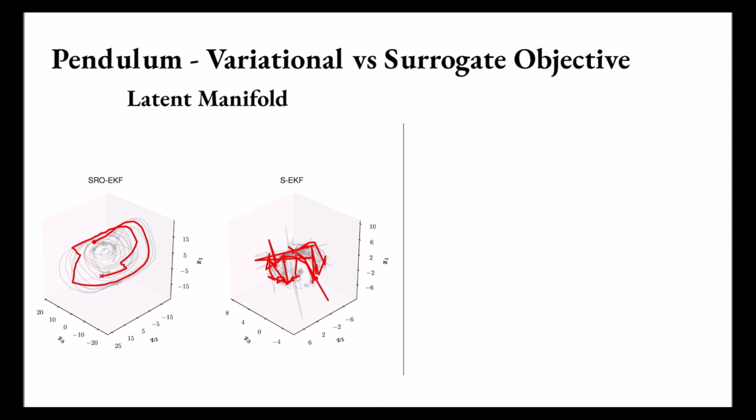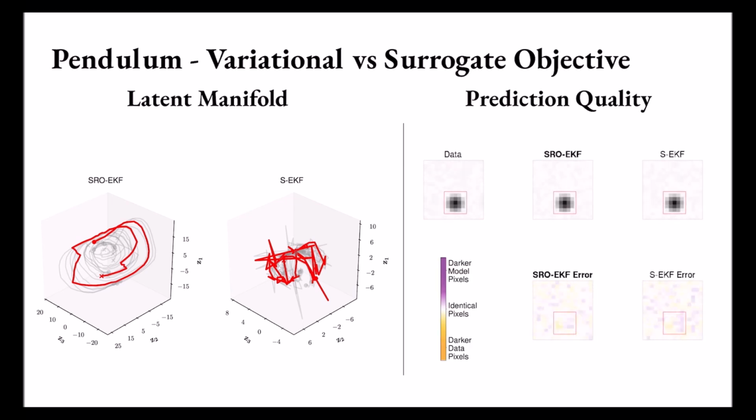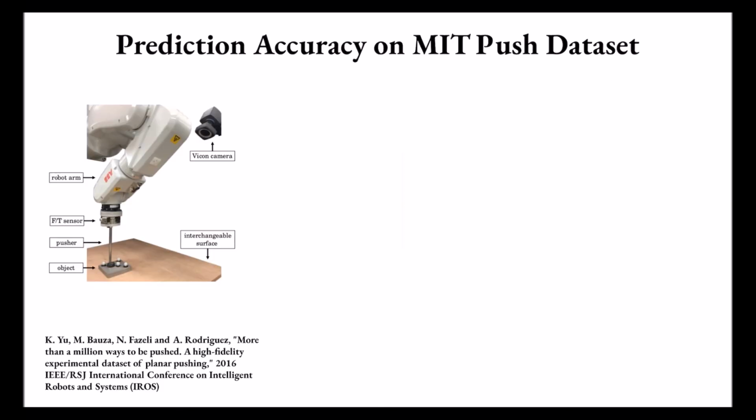We can also examine the prediction quality in observation space. Here is the ground truth of the oscillating pendulum, with the pendulum boxed in red. These are the predictions from the models with and without RO. If we examine the error between the ground truth, we can see that without RO, the predictions deviate severely.